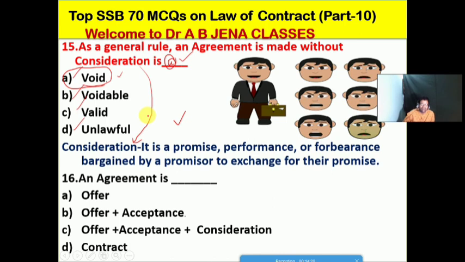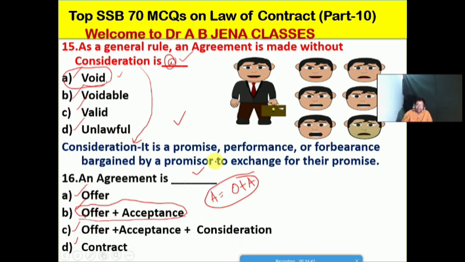So next one we will see: an agreement is what in a mathematical equation? A it's an offer, B it's offer plus acceptance, C it's offer plus acceptance plus consideration, D it's a contract. No doubt friends, so B is the right option for this MCQ. So agreement is equal to offer plus acceptance.